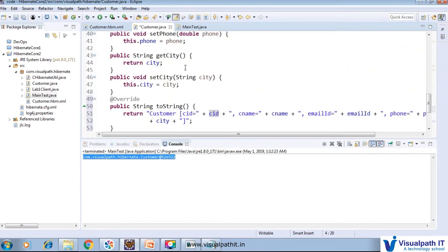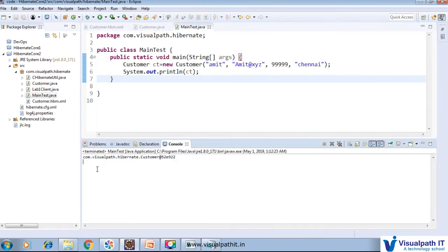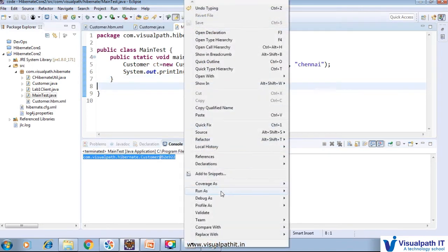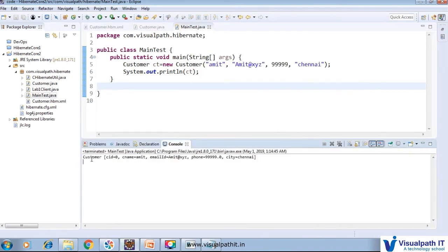Okay, I just save this code, and I'm not going to change anything. Before, it showed com.visualpath.hibernate.Customer@something. So now if I run, we see that it shows something like Customer cid equal to 0, cname equal to Amit and all.